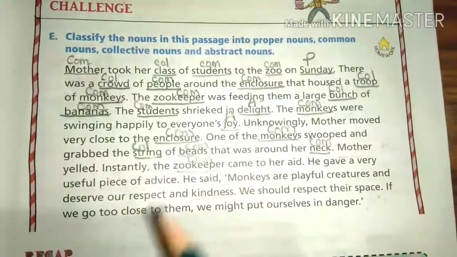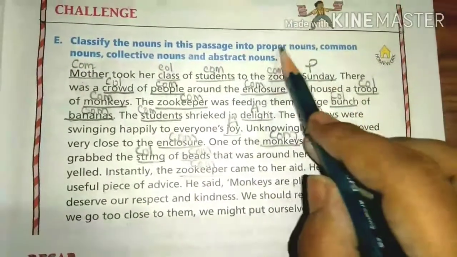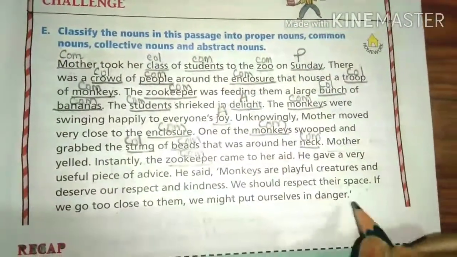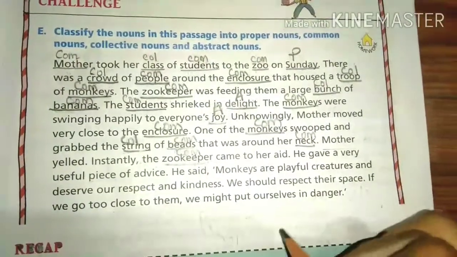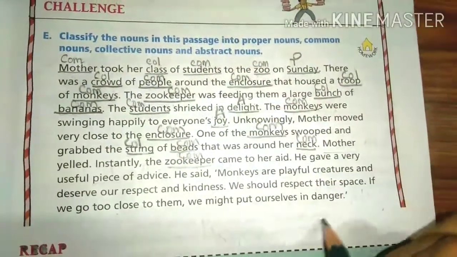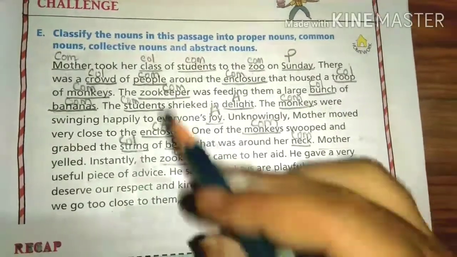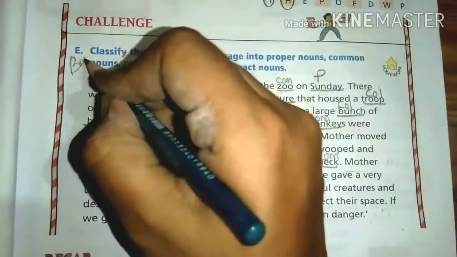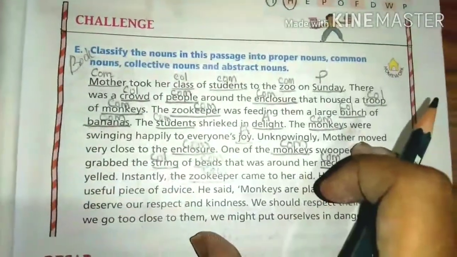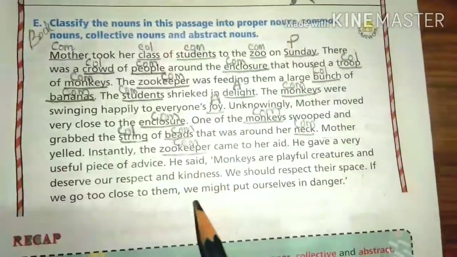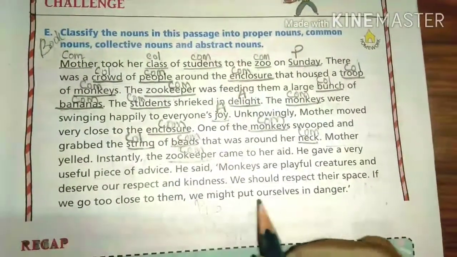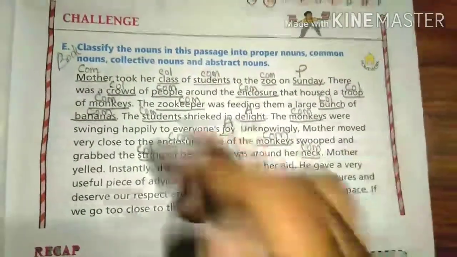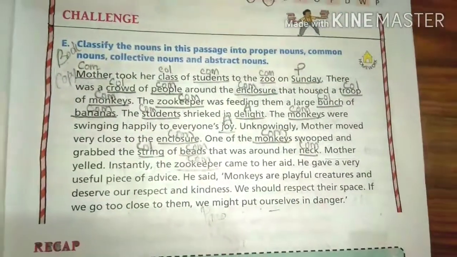After you mark it in your book, you can write in your copy. Like proper nouns, you will write the heading, then all the proper nouns you have found here you will write the names, okay. Common noun, you will write the heading, then whatever common nouns you have found you will write all the common nouns. Collective noun in the same way and abstract noun in that way, okay, in your copy. First you will do this in your book, then after marking all these nouns, then you will write in your copy, okay. Have you understood how I told you? Like proper you will write proper noun, then all the nouns you have got, collective, abstract, in that way, okay. Understood? Book and copy, this one, okay. So I hope you have understood. Thank you.